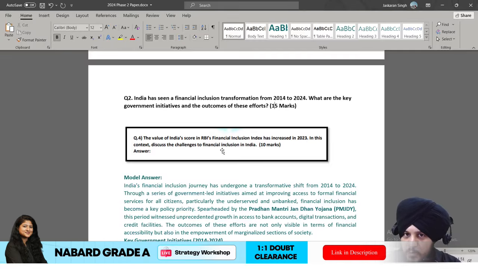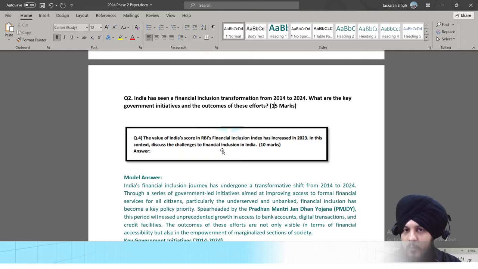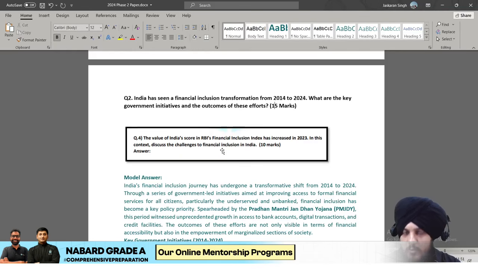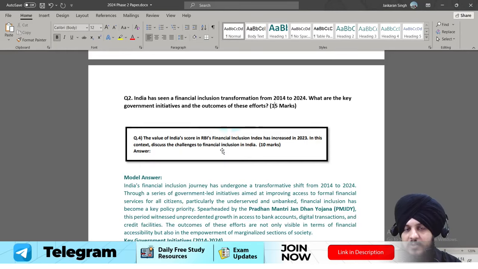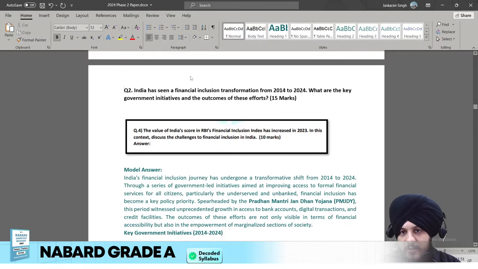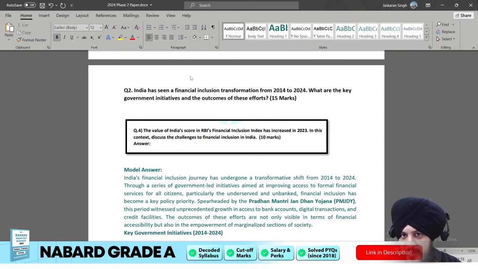अब 2024 में जो क्वेश्चन पूछे गए हैं आपको उन्हें एनालाइज करना है, उन certain themes को recognize करना है, and you have to make sure that you are preparing that area in a holistic manner, in a proper manner, so that if here and there the question is asked from that area, you are in a comfortable position to answer it. Fine. So you can see it over here. The question was regarding financial inclusion, and a similar type of question was asked in 2024 also, though the approach of the question is different, but I would say the theme is the same.